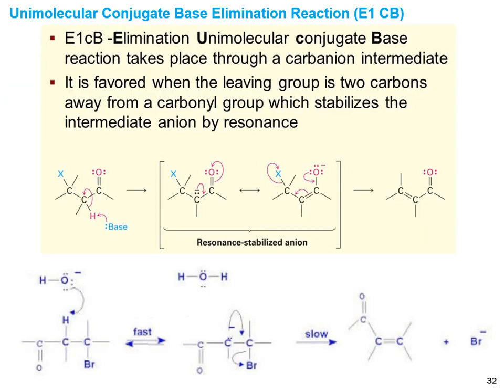The next type is the unimolecular conjugate base elimination reaction. The difference between E1 and E1cB is only that in E1cB the resultant product has a conjugated olefinic double bond. Here you can see an example of the conjugate base elimination reaction. The olefinic bond is conjugated with the carbonyl carbon. In both examples you can see this clearly.